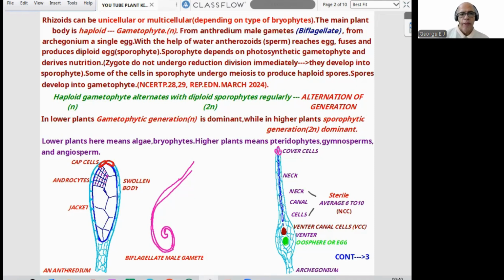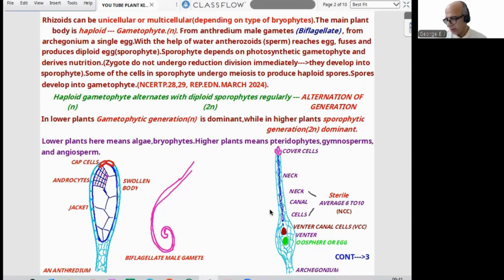Now, these are the sex organs shown. See, this is a typical antheridium. You can find there a swollen apical part, which consists of a jacket. Everything is marked there. This is a diagram not in NCERT still, so it'll be easy for you. So jacket will be there. It will be sterile. Jacketed sex organ. Then swollen body. At the tip you can find openings. Here it is marked. Then here are the androcytes. That also you can find. That is regarding an antheridium. And this is male gamete, which is biflagellate.